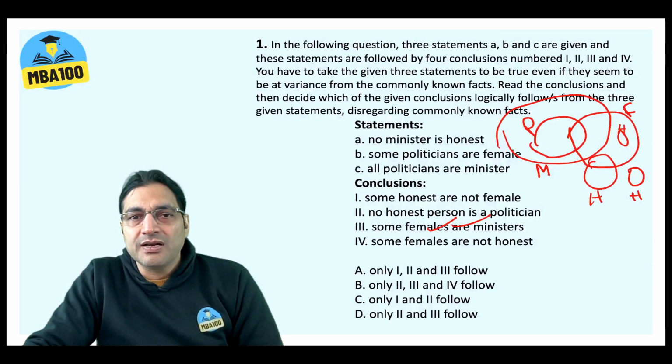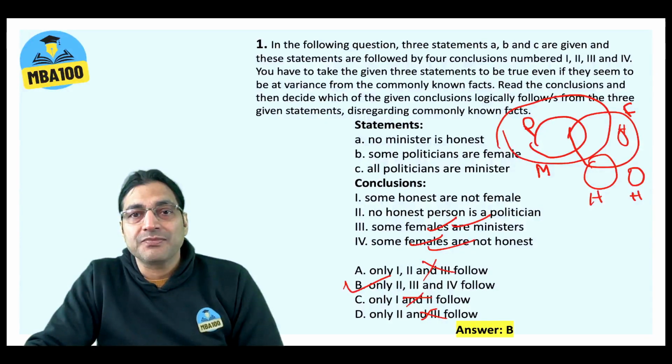So this is true. Now, some females are not honest. Since ministers are not honest, and there are some females who are ministers, those females who are ministers are certainly not honest. This also is true. Wait, go no further. Let's look for the option that has conclusion 3 as well as 4. It does not have 4. It has both 3 and 4. It has none. It has only 3. So by just doing these two, we know the answer. The answer is B. Which is why I said that they have put the options in a very stupid manner.